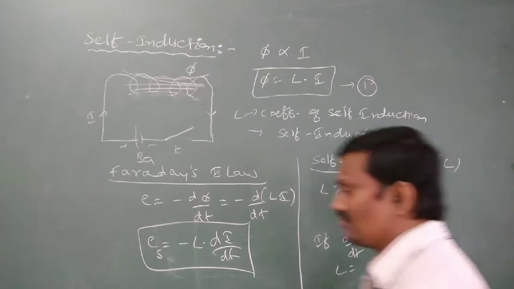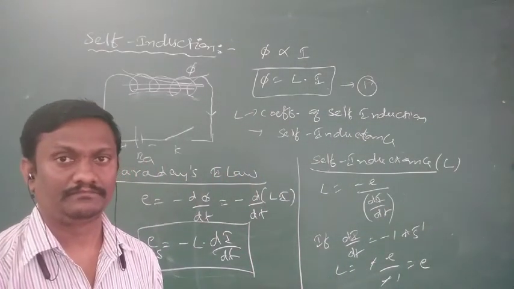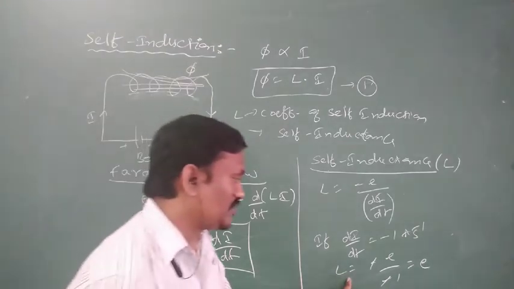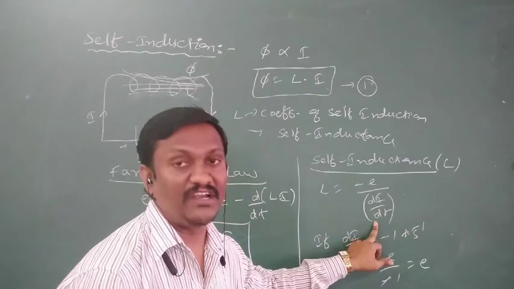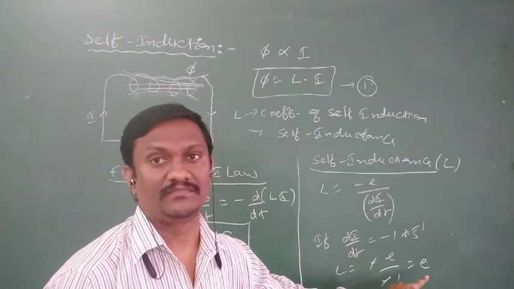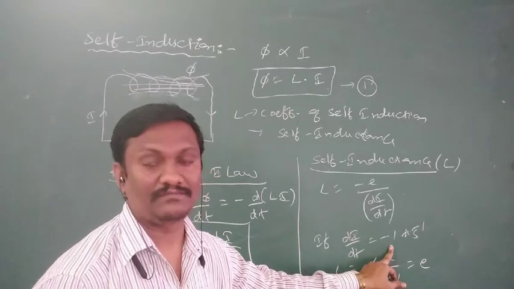So from this condition we can define self-inductance. It is equal to the induced EMF when the rate of decreasing of current is 1 ampere per second. The rate of decreasing of current is 1 ampere per second means di by dt value is minus 1.